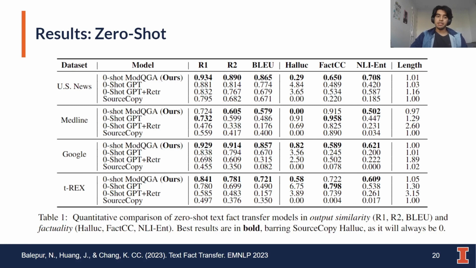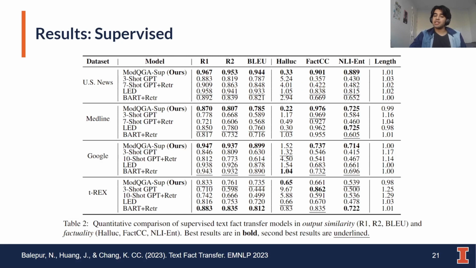We evaluate ModQGA using zero-shot and supervised baselines. So in the zero-shot setting, we find that ModQGA outperforms baselines in both traditional metrics like Rouge, as well as some factuality metrics like FactCC. The datasets we test on, these first two are expository text generation datasets, another paper of which I'm presenting here at EMNLP, which you should definitely check out. And the last two datasets are relationship triple datasets. We find that zero-shot ModQGA outperforms baselines on almost all metrics. The supervised setting tells almost the same story.